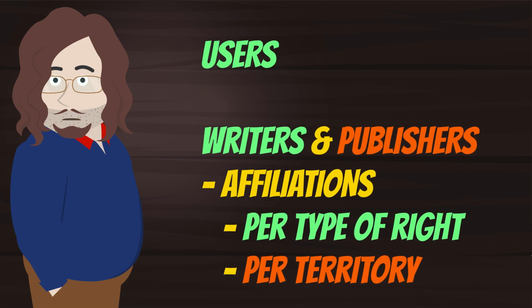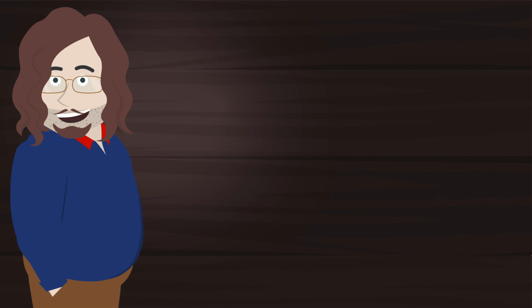Okay, back to the SaaS. We have covered users last time. DMP only had an interface for editing writers with affiliations for performance, mechanical and sync. In the SaaS, we have the interface for editing publishers as well. And both have territorial affiliations, though the visibility of this feature depends on the tier.